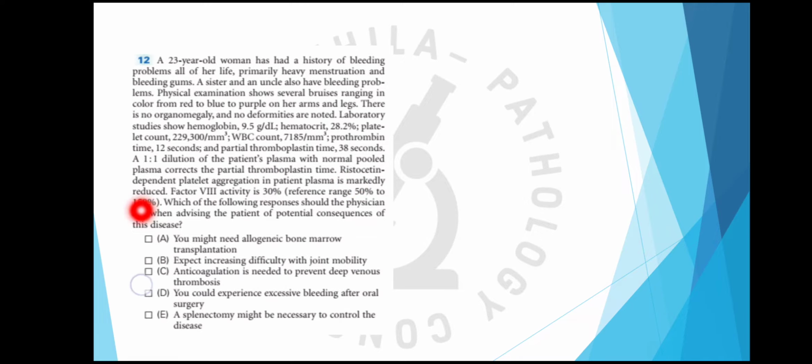Then ristocetin dependent platelet aggregation in plasma is markedly reduced. So again they have given that ristocetin induced platelet aggregation, RIPA, is abnormal. So two diseases come to our mind. First is von Willebrand disease and second is Bernard-Soulier syndrome.